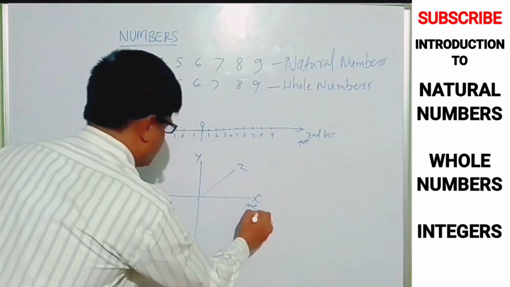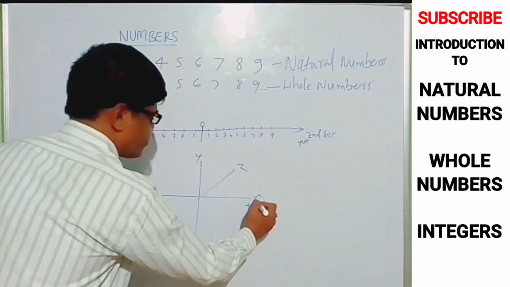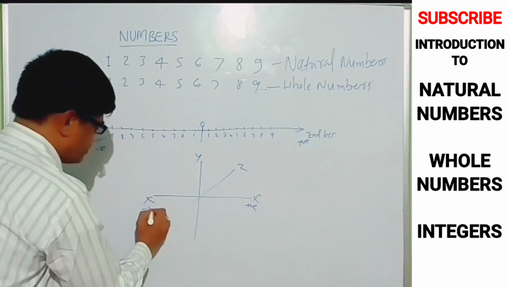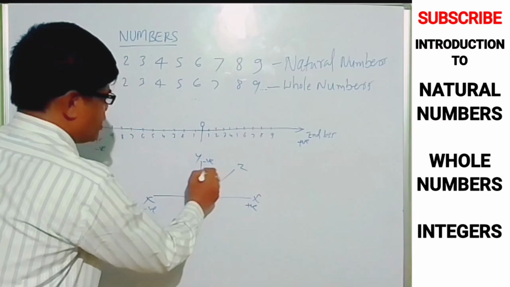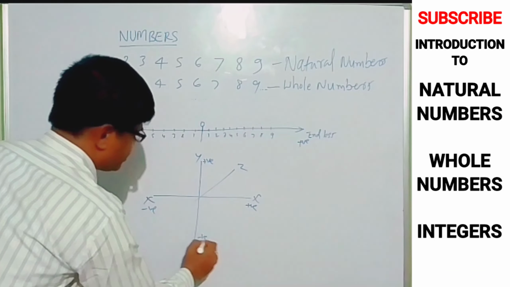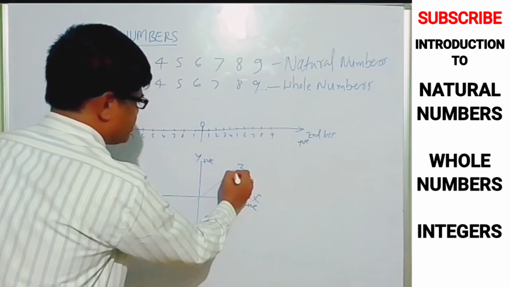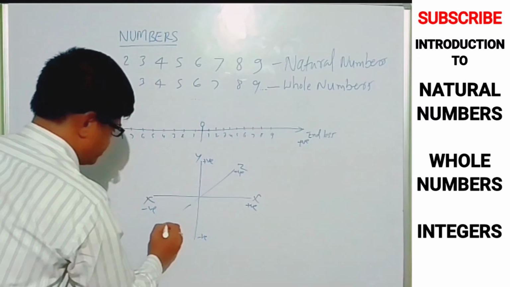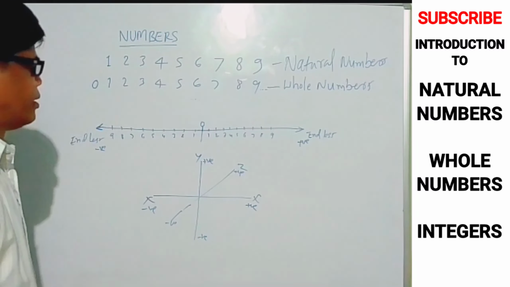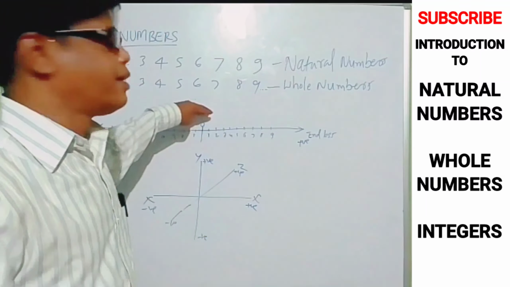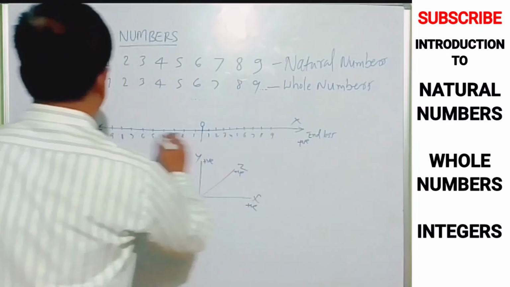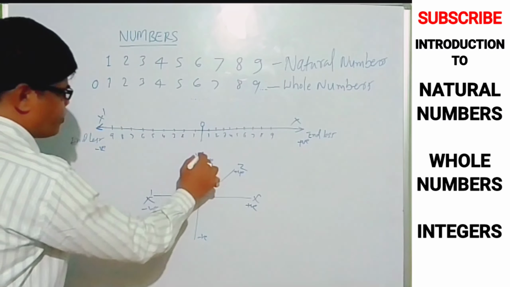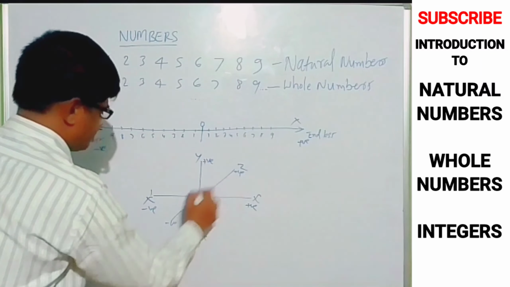X-axis is positive here, and the x line is there, this is positive, this is a horizontal line, this is negative. Like that, here a vertical line is positive, this is negative. And like that, here there is a positive and here also there is a negative, three-dimensional. But in my present class, in this line, I am considering only x and x dash. Here are x dash, y dash, z dash.